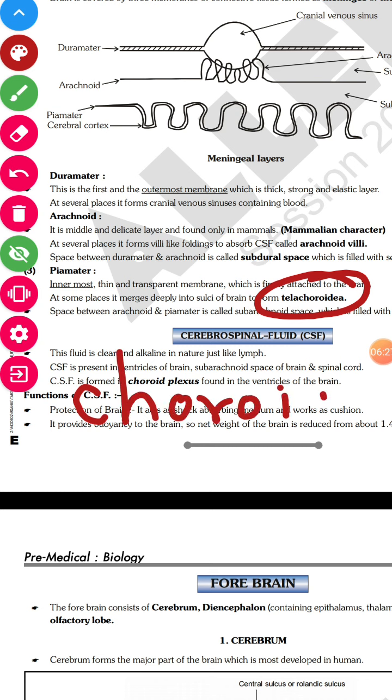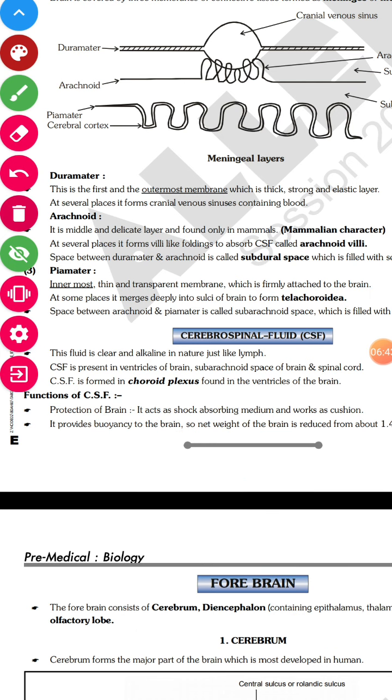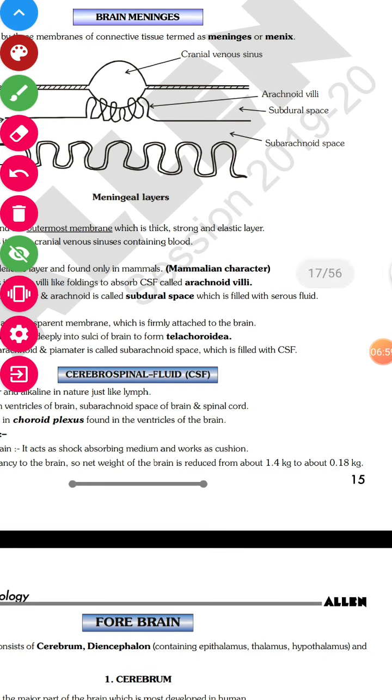Fine. Choroid plexus is a structure which is formed with the help of pia mater of the meninges. The choroid plexus is going to help in the production of cerebrospinal fluid, right? Now the space between the arachnoid and pia mater, it means this part, okay, it is going to be filled with cerebrospinal fluid, and this space is called subarachnoid space, okay. So these two spaces you need to remember.